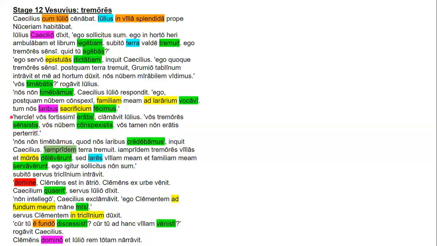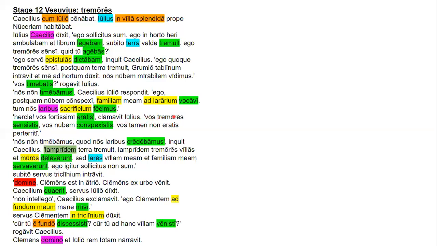So Hercule obviously is an exclamation. It's just saying, by Hercules, my goodness. Vos is the nominative subject. Fortissime is a superlative adjective. It is a predicate adjective going with eratis, which is the second person plural imperfect tense verb from sum. Clamavit is a perfect tense verb, third person singular. And obviously this is the main clause. It's indicating that the rest of this passage is going to be reported speech. Julius is the subject of clamavit. Back to the quotation, right?